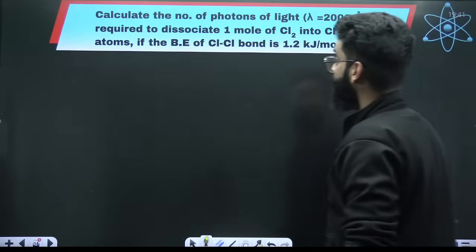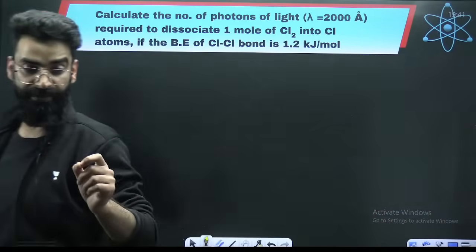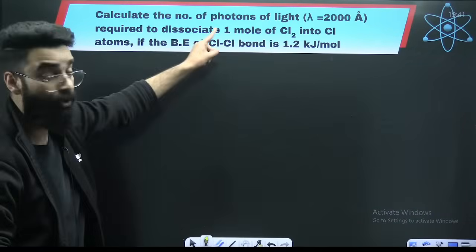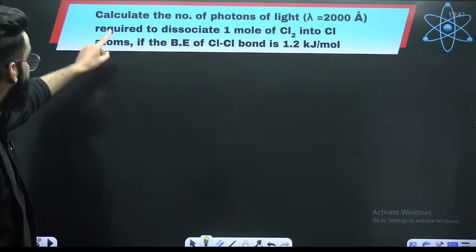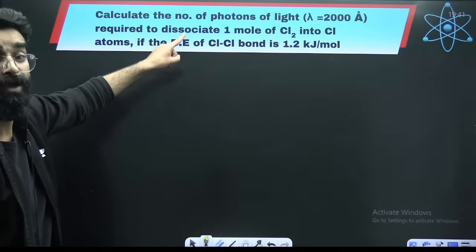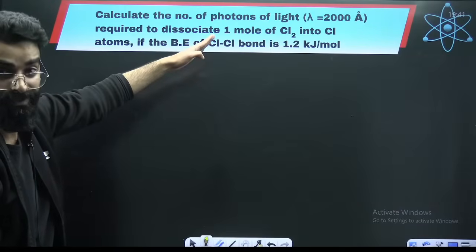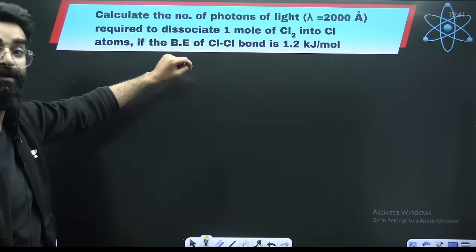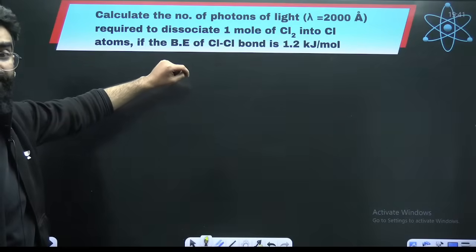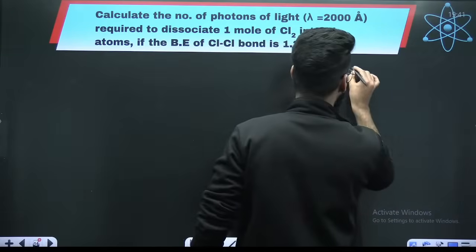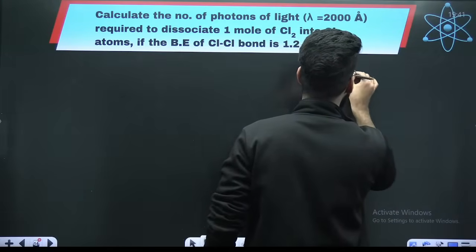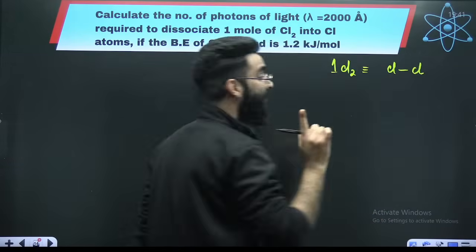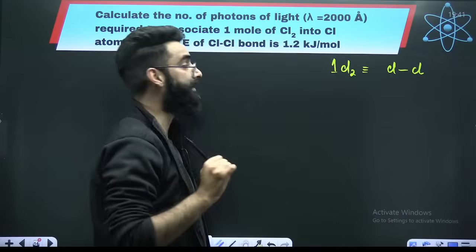Look at this particular question. Read the question carefully. Calculate the number of photons required to dissociate 1 mole of Cl2. So here you are not dissociating one bond. Here you are dissociating 1 mole of bonds. See, it's very simple. One Cl2 molecule contains 1 bond.